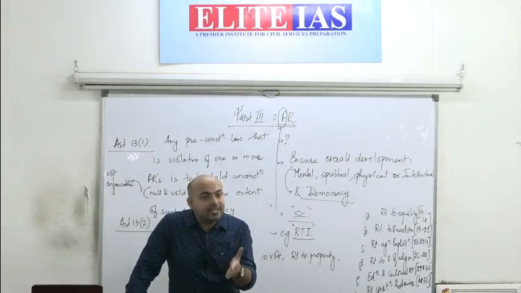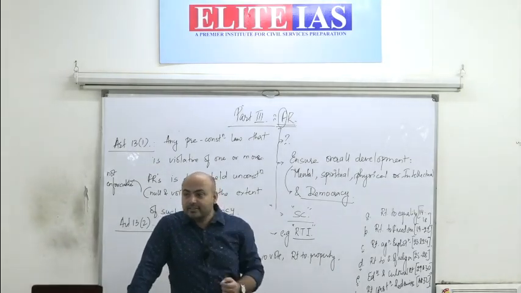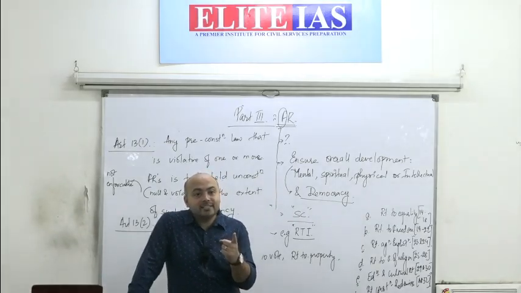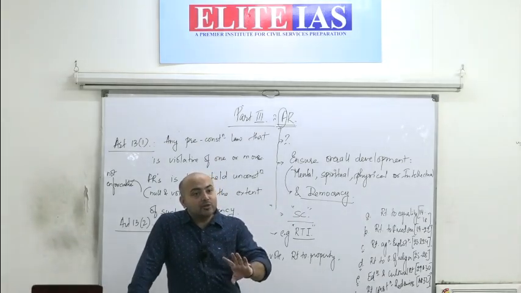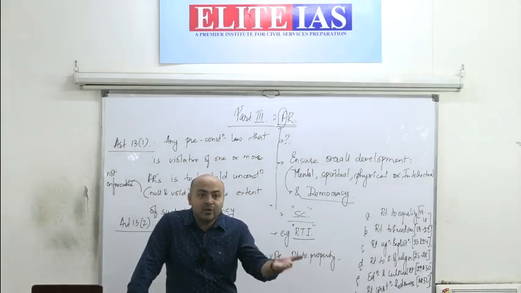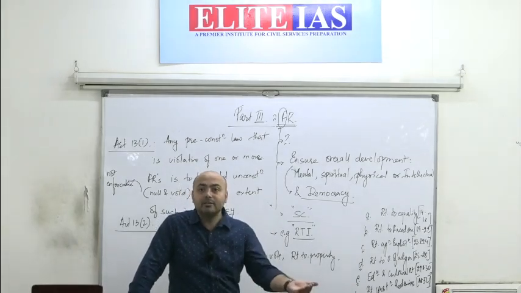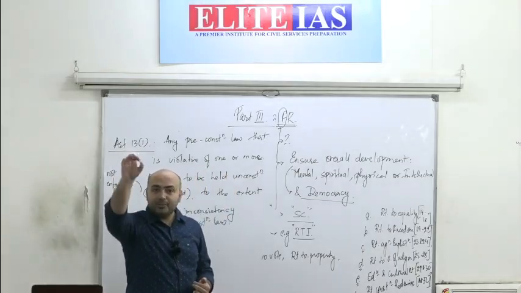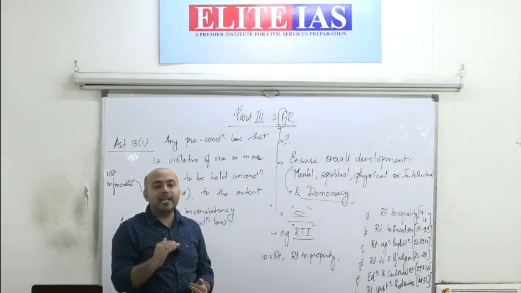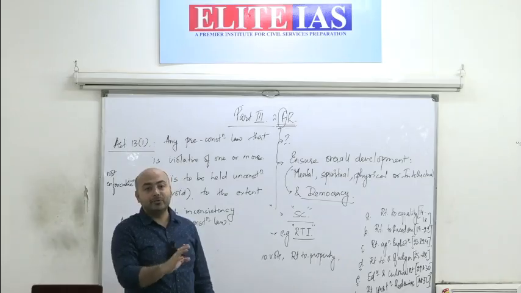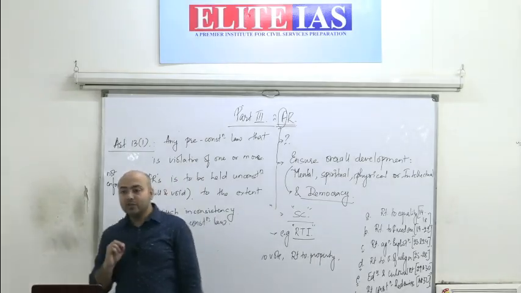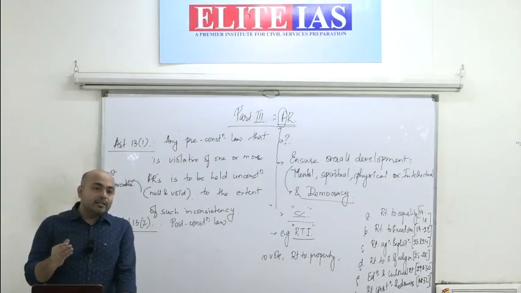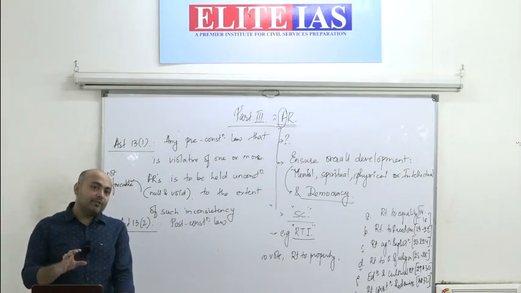It is Article 13 of the Constitution which ensures that those laws which are contradictory to what fundamental rights say are automatically to be held unconstitutional, not enforceable. And how is it to be done? As he absolutely correctly put it, through the mechanism of judicial review. Clear? Now, what is the idea of the doctrine of eclipse?